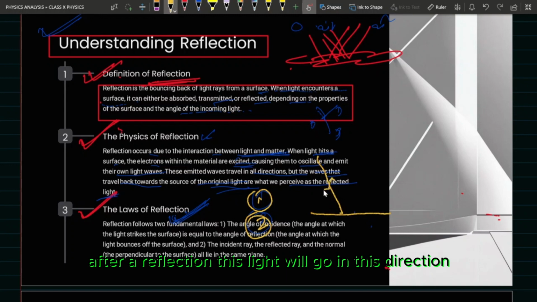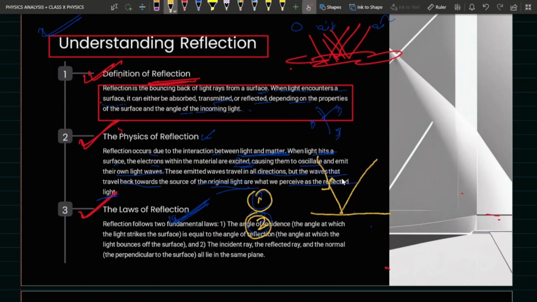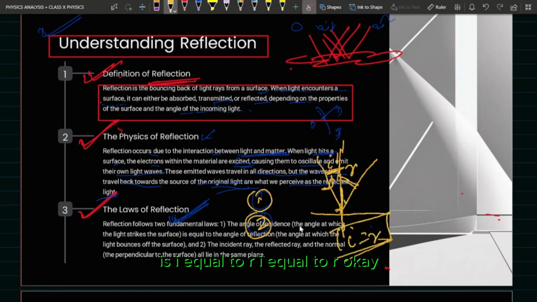After reflection, this light will go in this direction. The point at which this light is incident is called the point of incidence. If at this point of incidence we draw one normal, we will be surprised to see that the angle of incidence is equal to the angle of reflection. This I is equal to R.